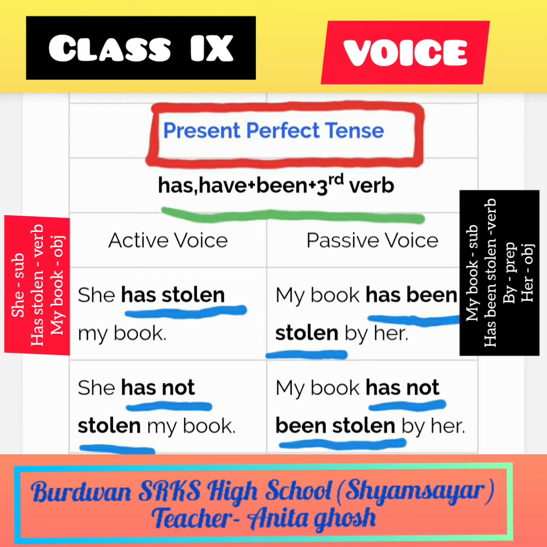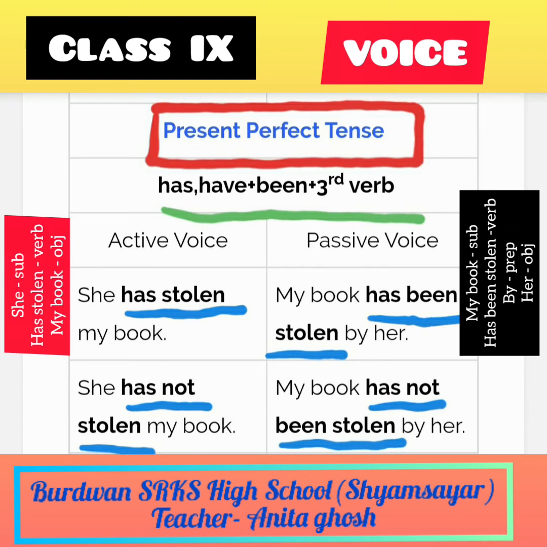Here I give another example: She has stolen my book. It is in the active voice. So if we change into passive voice, at first we write my book, which is the object in the active voice. Here it is changed into subject. Then has been stolen. You all see the underlined portion, has been stolen. So has is used with my book because my book is a singular number. So with it has is used, not have.